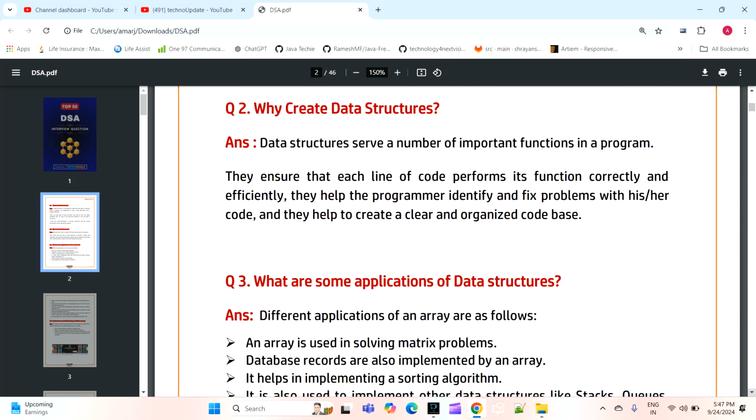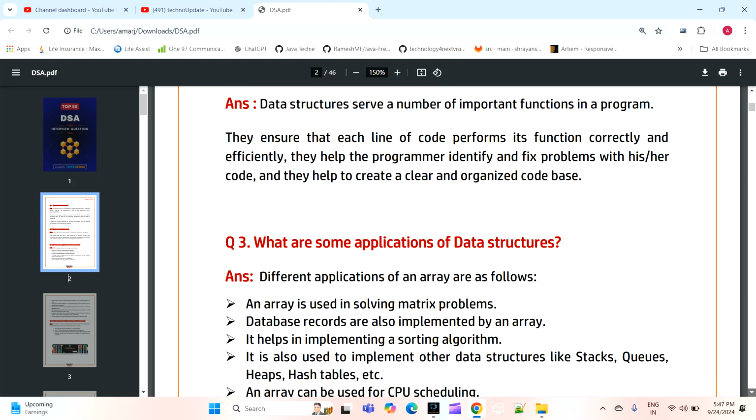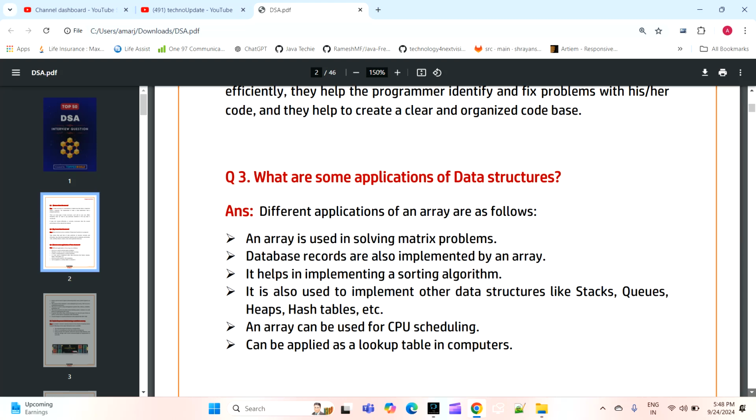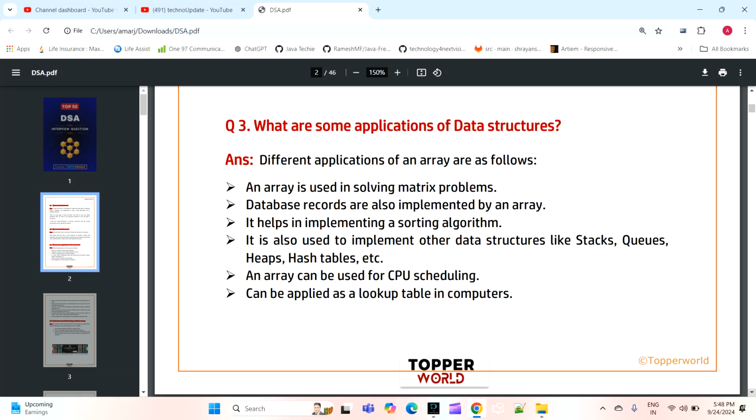The next question is, why create data structures? What is the use of data structures? The next question is, what are some applications of data structures? What are the applications we are using and how are we creating them? So mostly data structures like stacks, queues and so on we are implementing. So what are those and how will we implement them?